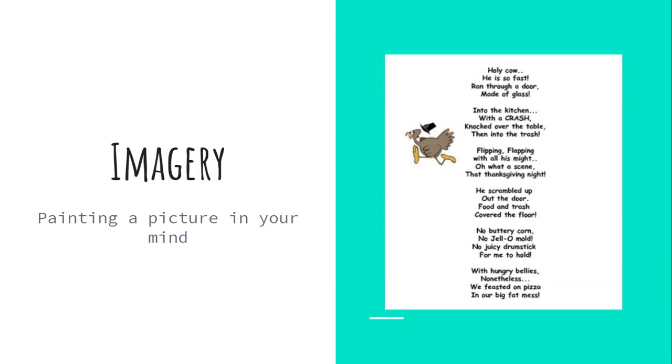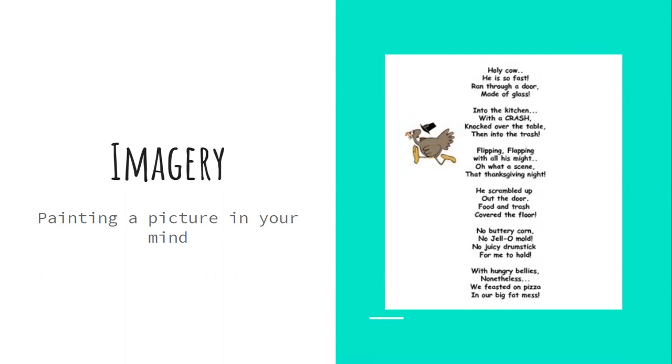Your first word, which all of your words have to do with poems this month, so things we can find in poems. So the first one is imagery, and you'll see the word image in imagery, and we know the word image means picture. So imagery means painting a picture in your mind. So I added a little poem here for you that helps you paint a picture in your mind.